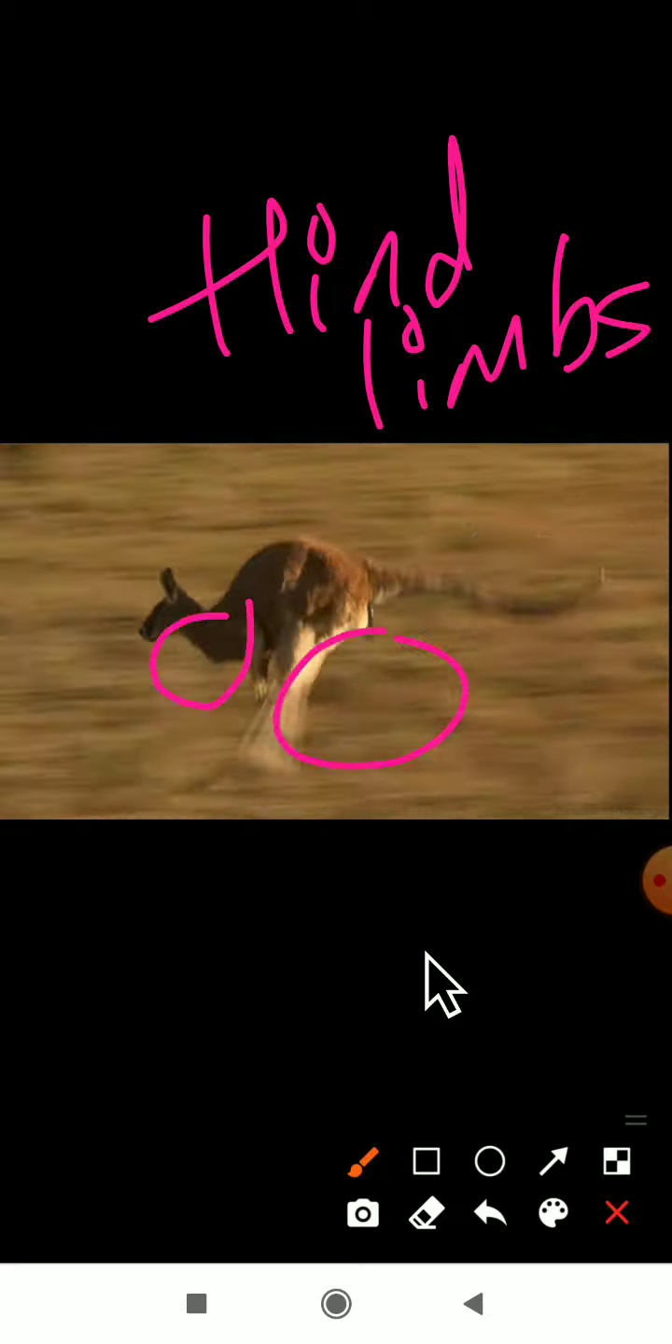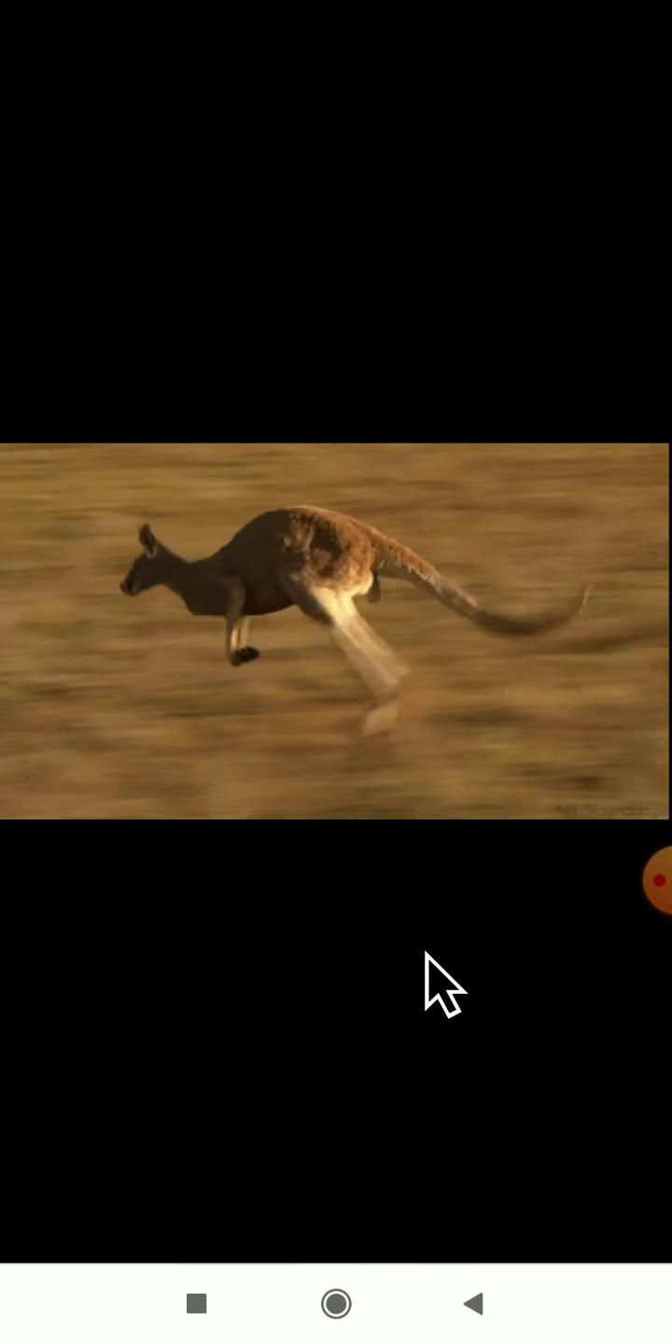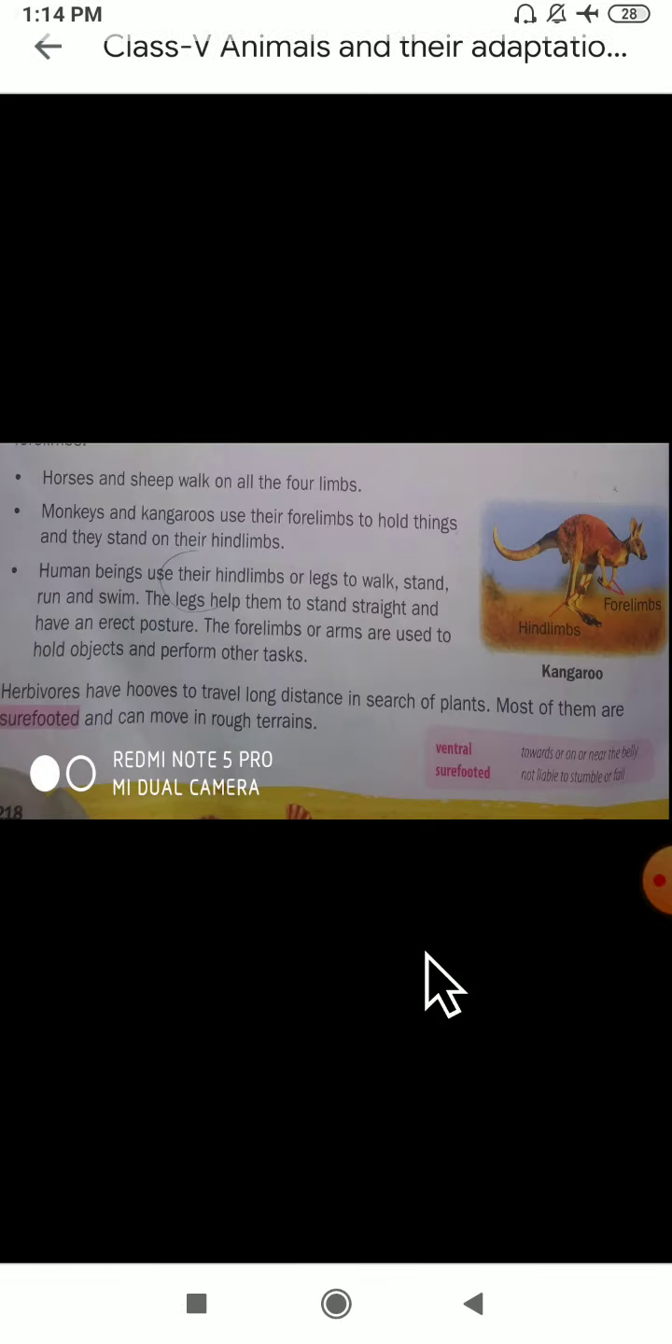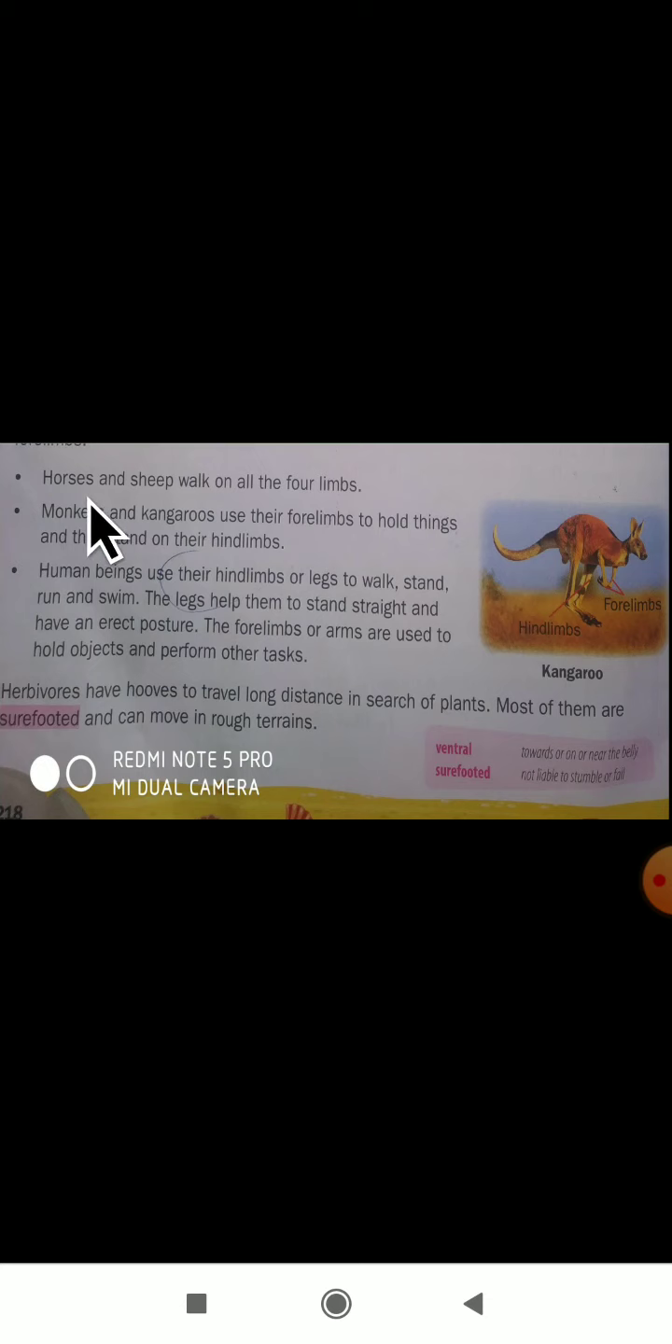Next we will see about horses and sheep. See here, horses and sheep. They walk on all four limbs. Yes, you have seen the movement of a horse. Dear students, have you seen how horses walk? They use all four legs. Even sheep also. Horses and sheep walk on all four limbs.